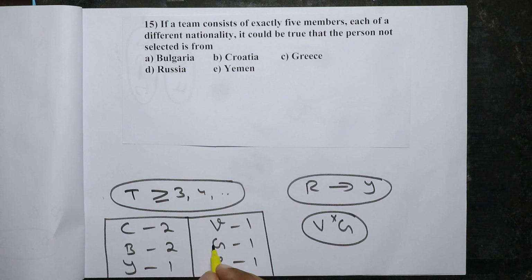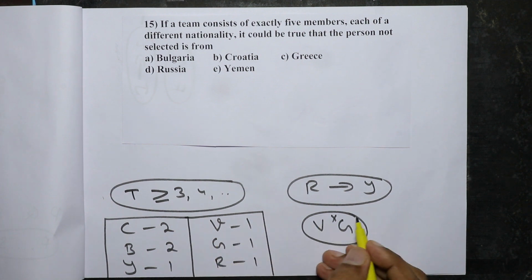So one country will be omitted. One rule is that both V and G cannot be selected, so the one that is omitted should be either V or G. Either of them could be the correct answer.